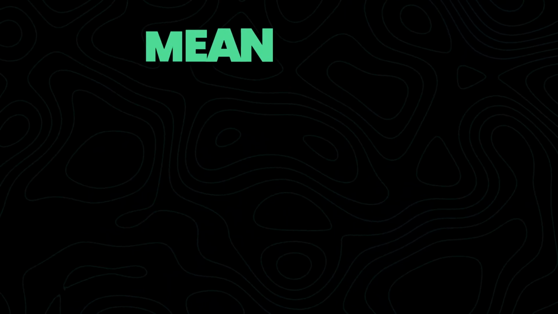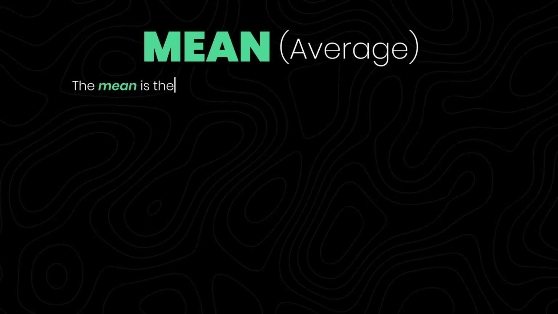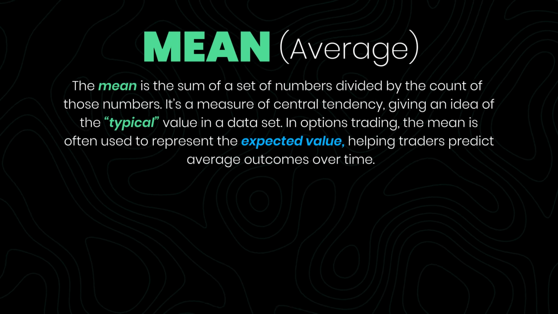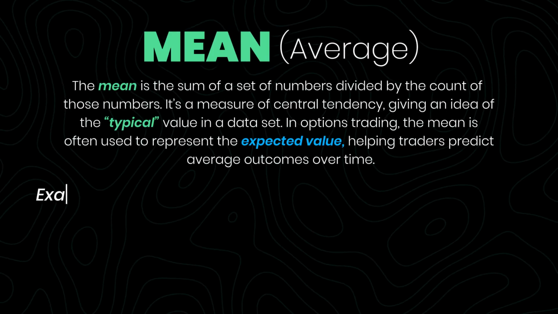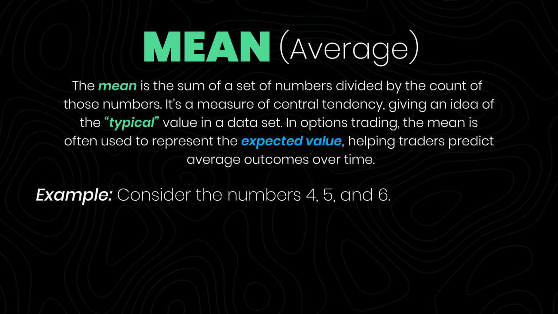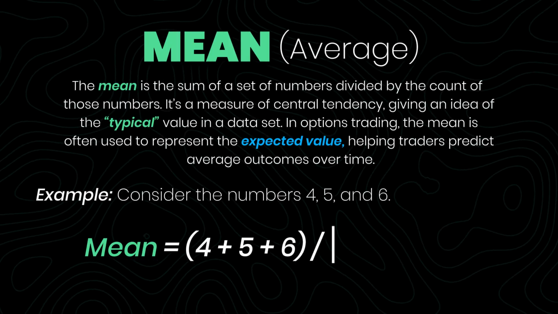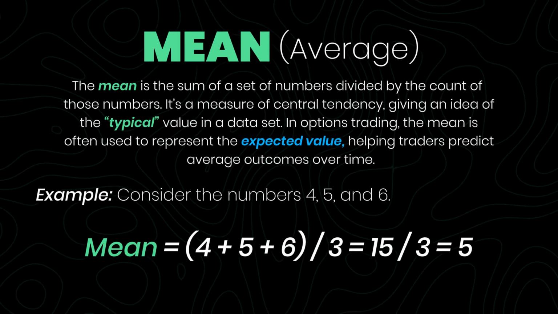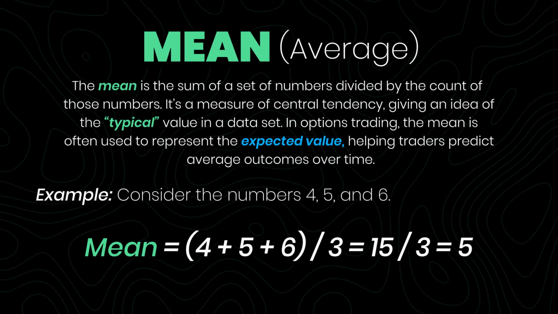All right, so the first concept is called the mean or the average. It's simple. When you're looking at a data set of numbers, you add up all the numbers and you divide them by the number of numbers that you have. For example, let's say we're looking at the numbers 4, 5, and 6. If we add all those up, we get the number 15. And since we had 3 numbers, we divide it by 3 and we get the number 5. So we can say that the average between the numbers 4, 5, and 6 is 5.